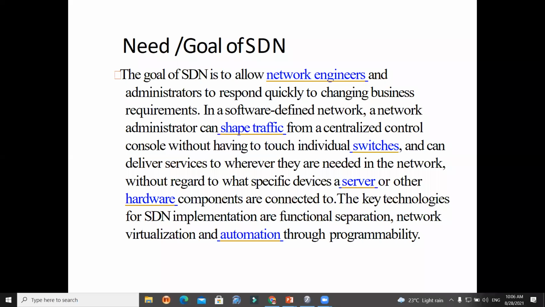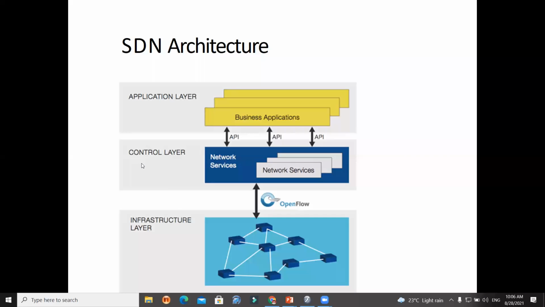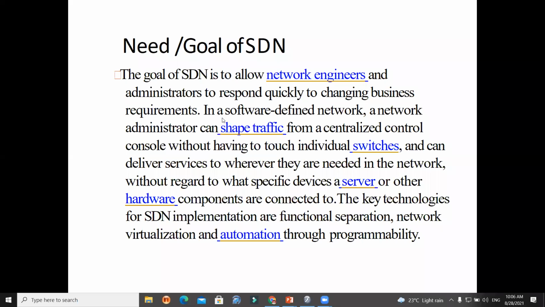Then in this case, the key technologies for software defined network implementation are functional separation, network virtualization, and automation. It means you are separating the functionality, as the layers already told us. The control layer is a separate one, the infrastructure layer is a separate one, and the application layer is a separate one. That means the functionality is separated.